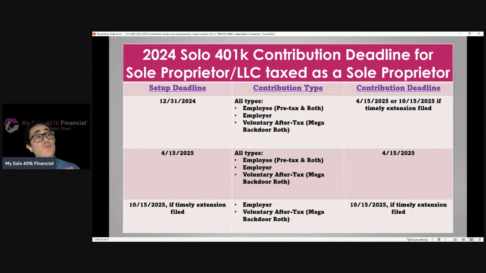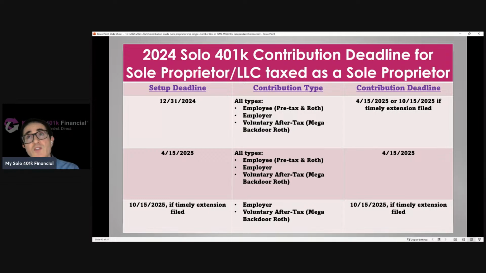Your standard deadline that gives you the most options to make contributions is the December 31st deadline. So if the plan is set up, in other words, you signed up with us by December 31st, then you would have preserved the ability to make all types of contributions, whether employee, employer, or voluntary after-tax, by the business tax return deadline, including extensions.